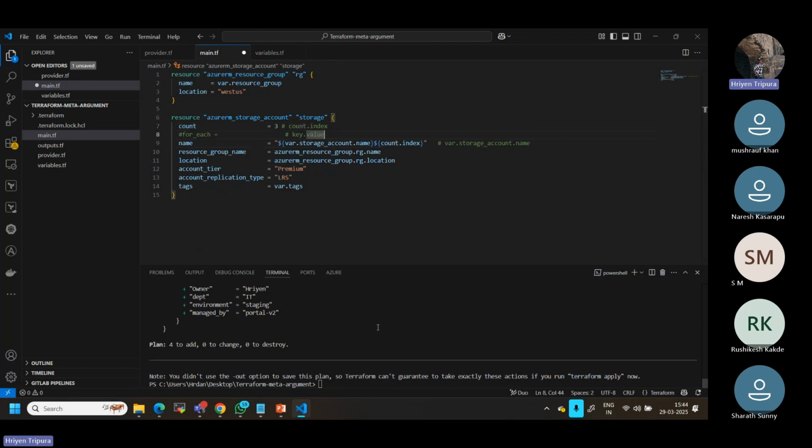We will try to create it. Let's see. Apply with auto approve. Can you use double dash?